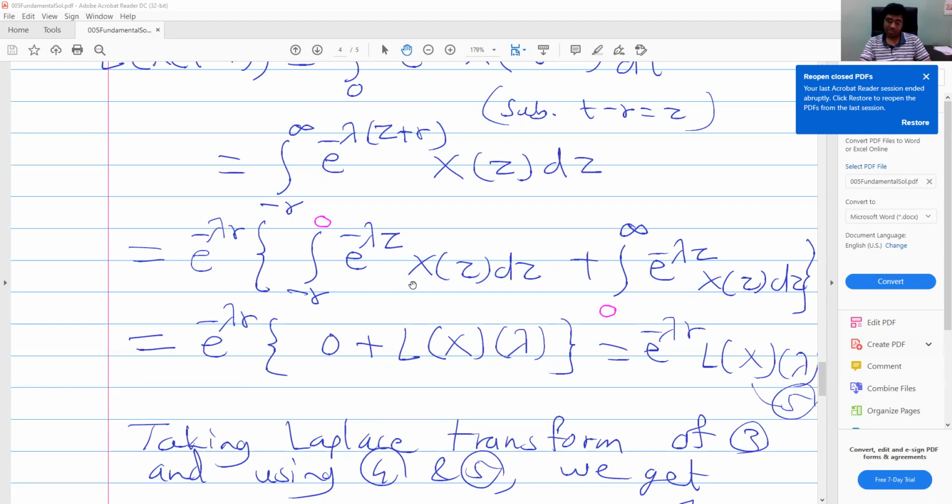In that case the first term was 0 because we have chosen initial condition to be 0 for t less than 0. Now we have this term also. Let us use these computations in our case. Instead of z, we use dummy variable as theta. That doesn't matter.